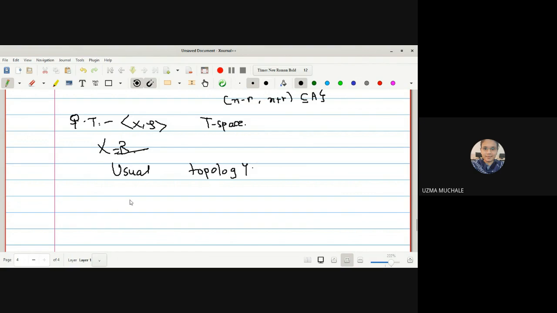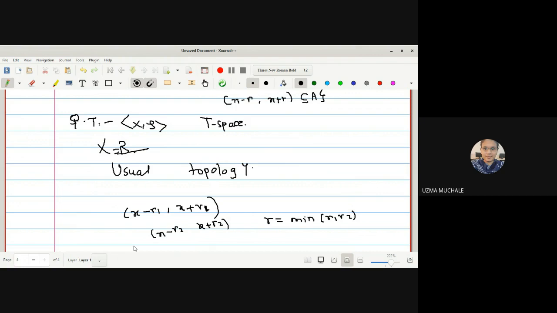For the third property, instead of S(x, r), it will be (x minus r1, x plus r1) and (x minus r2, x plus r2), and then you have to select the minimum of r1 and r2, and then you have to prove the result.